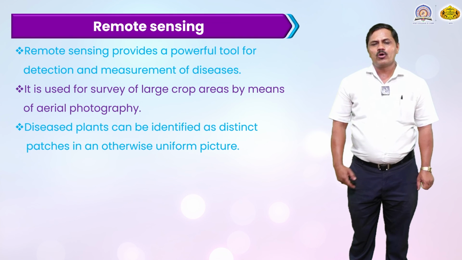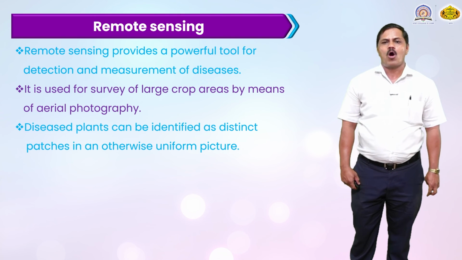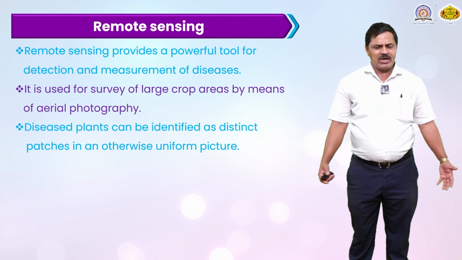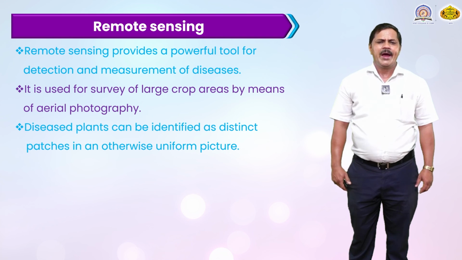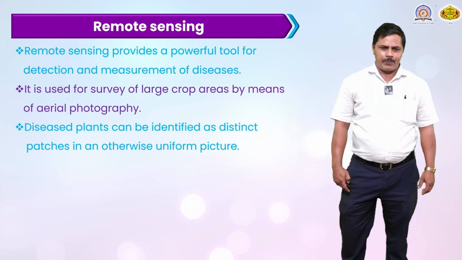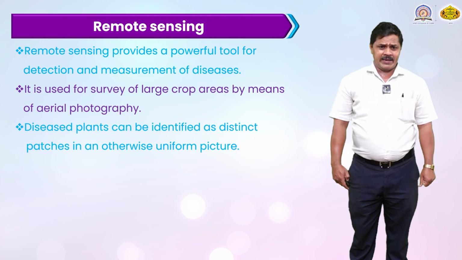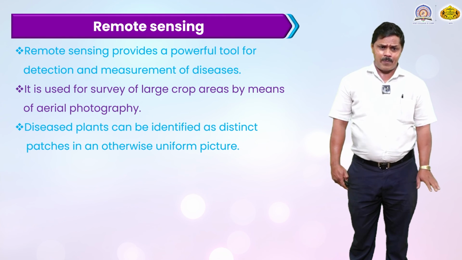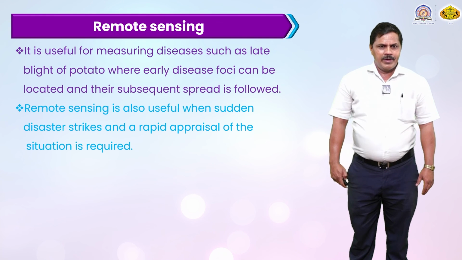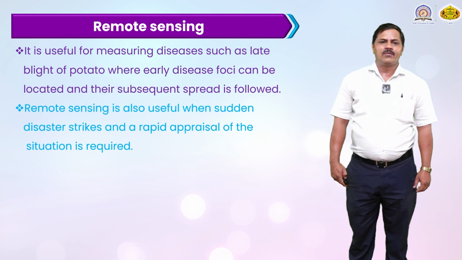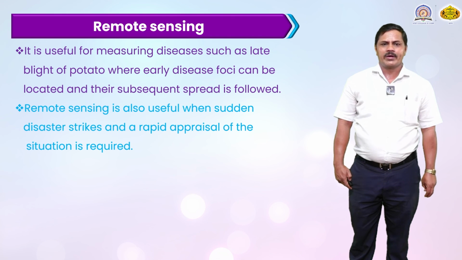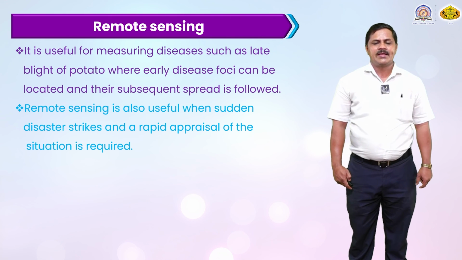Then remote sensing. Remote sensing is also a major factor. It is a powerful tool for detection and measurement of disease, and of how much disease can spread. It is used to survey a large crop area by using aerial photography. Diseased plants can be identified as distinct patches in an otherwise uniform picture. It is useful for measuring a disease such as late blight of potato, where early disease foci can be located and the subsequent spread followed.